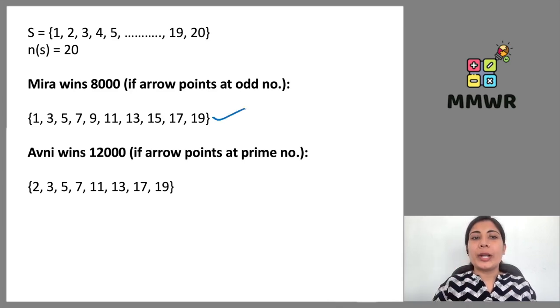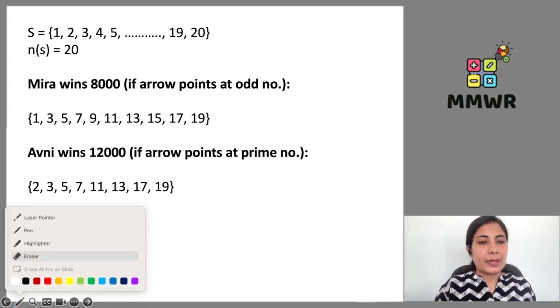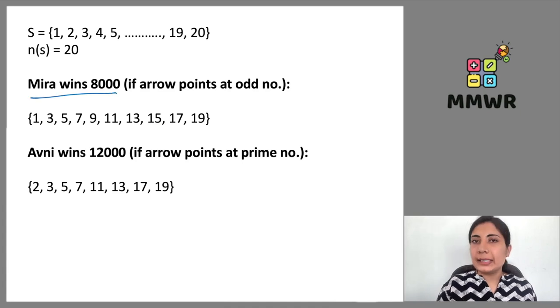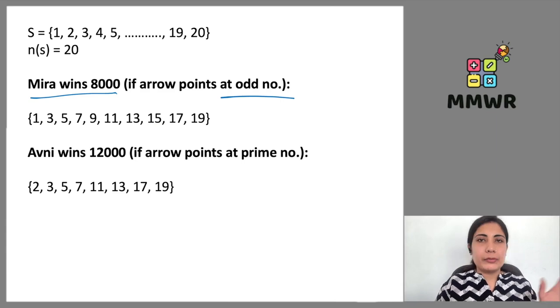When an odd number is pointed towards, so sorry, 15 I mentioned here by mistake. Yeah, just a minute. It's an odd number, so 15 has to be there. I thought it's a prime number. Yeah. So Meera wins 8,000 if arrow points at odd number. So for odd numbers, we have the list here, 1, 3, 5, 7, all the odd numbers in between 1 to 20.